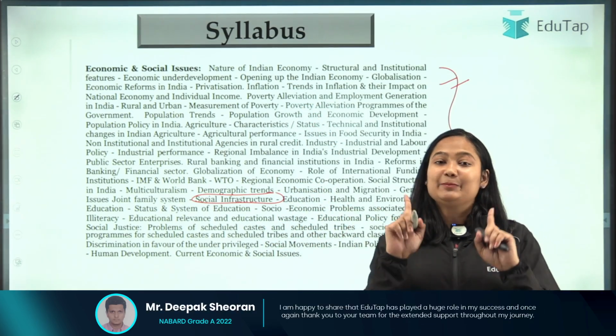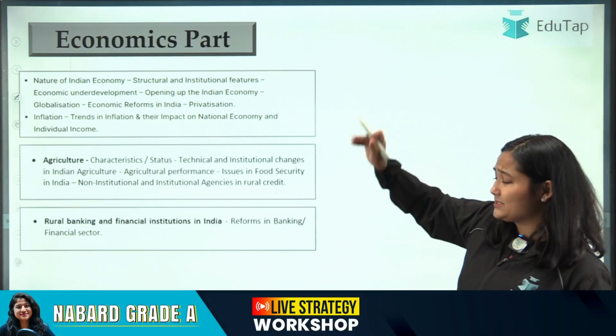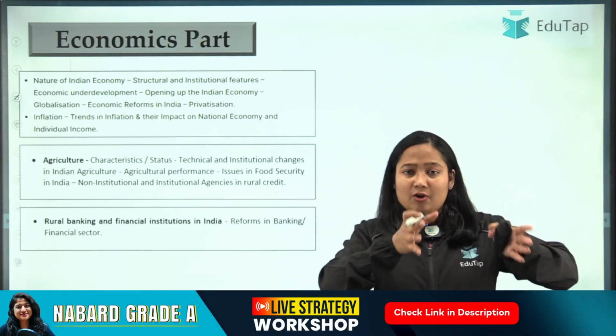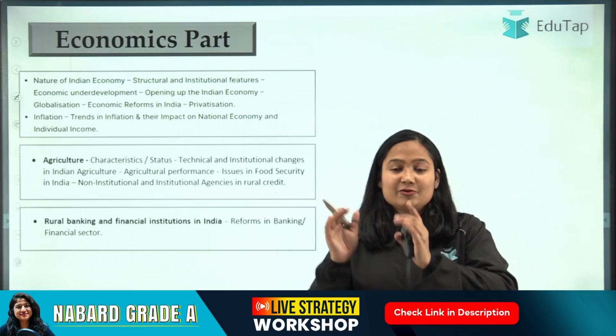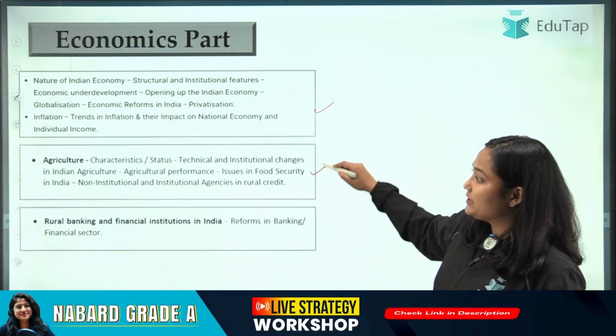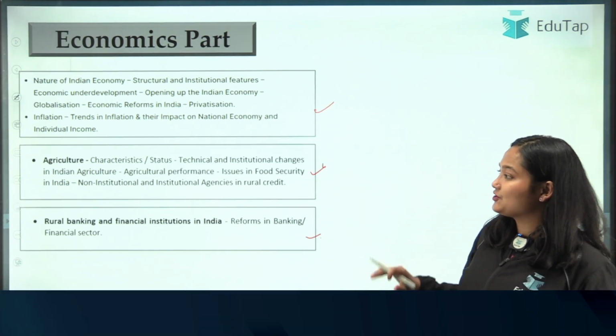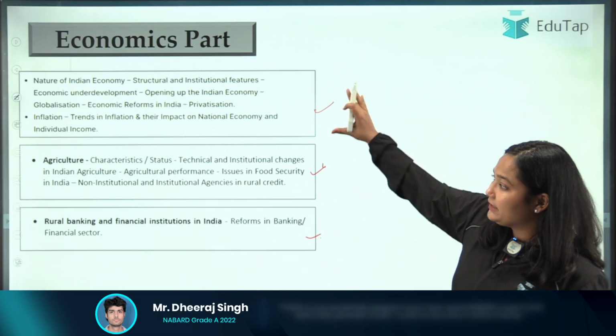So I'll break it down for you. These are all the sections that you need to do. First, in ESI, we have economics and we have social issues. When we are talking about economics, these are the topics that you need to prepare. Nature of the Indian economy, agriculture, rural banking and financial institutions you need to prepare in the economy part, right?